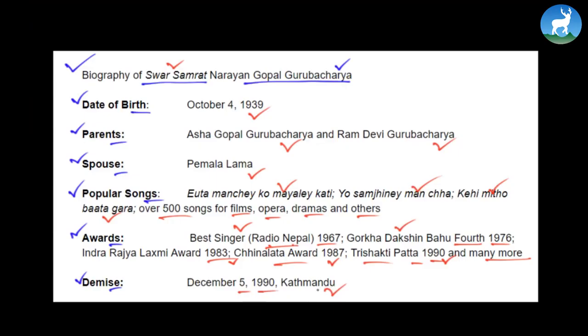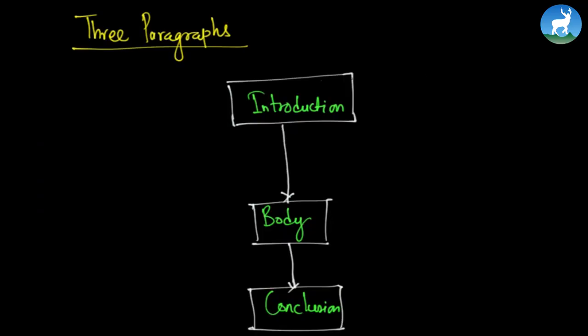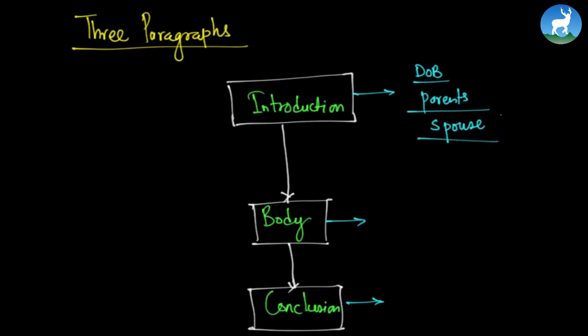Now I want you to write 3 paragraphs about Sur Samrat Narayan Gopal Guruvacharya. Can you do it? I guess you can. This is the usual thing about any kind of writing. It starts from introduction, goes to body and ends with conclusion. In the introduction, talk about the person's date of birth. Also talk about his or her parents. Write about the name of the spouse, if it is mentioned, or name of the husband sometimes. And write about his or her childhood. Don't forget childhood. How was his or her childhood? Was it good? Was it happy? Was it unhappy? Things like that.